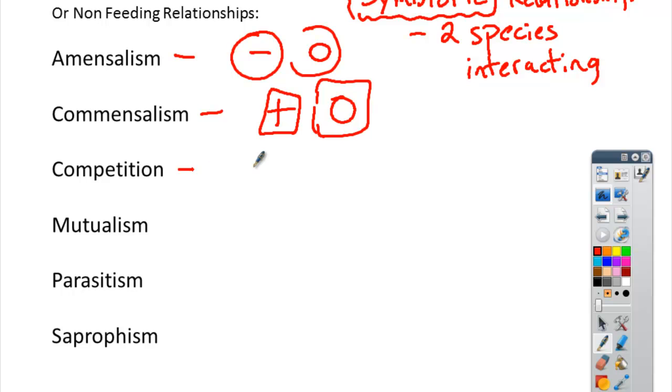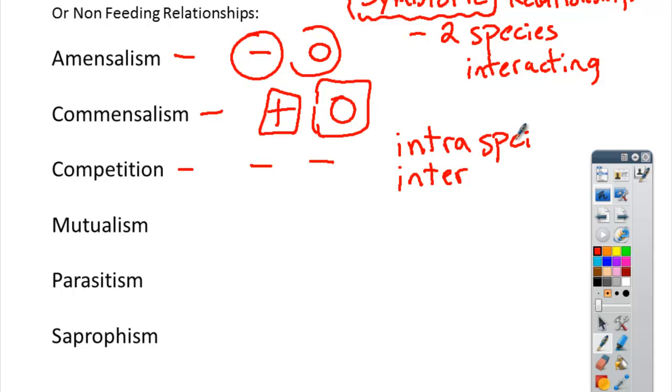Competition, on the other hand, is a little bit different. This is where both are harmed. Competition is very difficult for an organism because it's putting stress on an organism when it's competing with another particular organism or another particular species. All right, so you could have 2 different types of competition: intra and inter-specific.